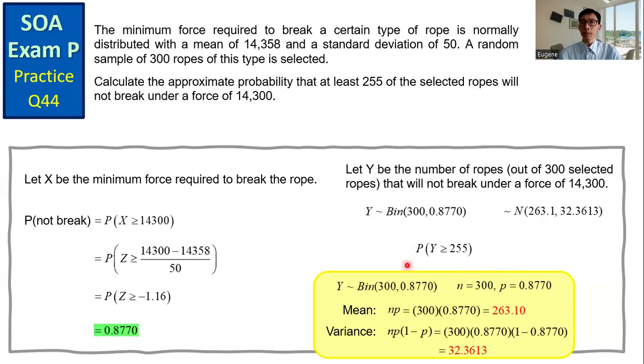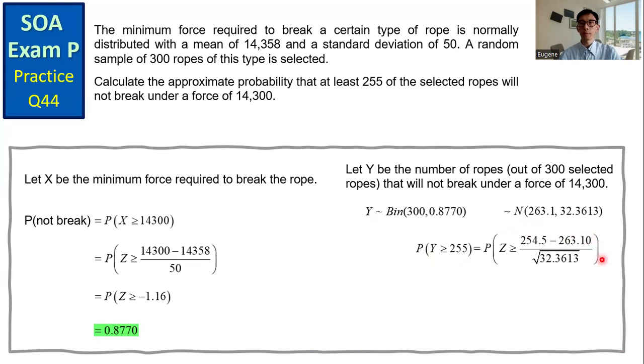We calculate the probability that Y is greater than or equal to 255. Convert into standard normal. Here we apply the continuity correction. So we get the probability that Z is greater than or equal to 254.5 minus the mean and then over the standard deviation. We need to get the probability that Z is greater than or equal to minus 1.51.